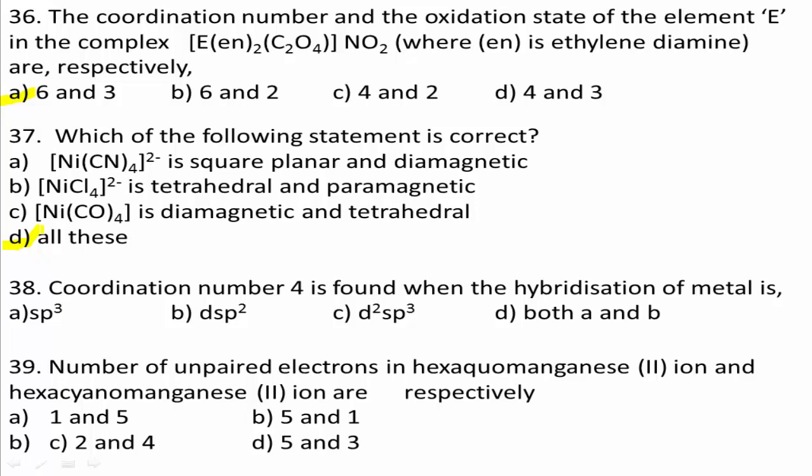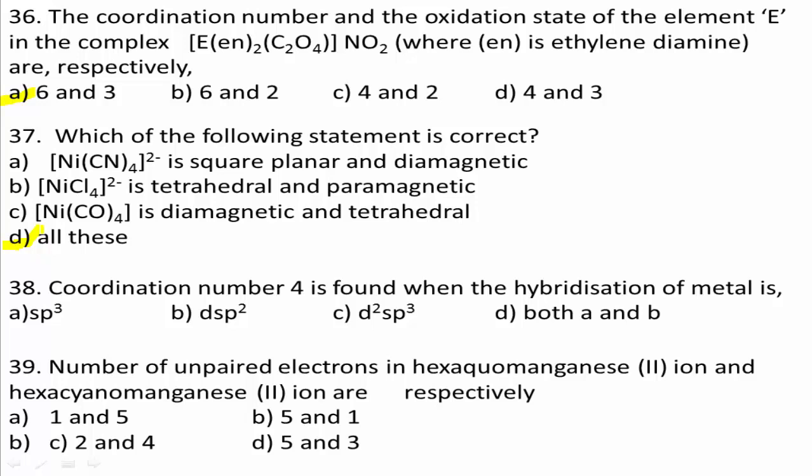Next, question number 38, a direct question. Coordination number 4 is found when the hybridization of the metal is: option A, sp3, option B, dsp2, option C, d2sp3, option D, both A and B. Coordination number 4 means it follows a tetrahedral structure or a square planar structure.